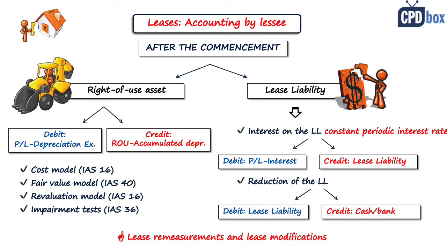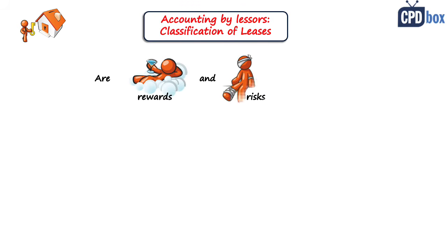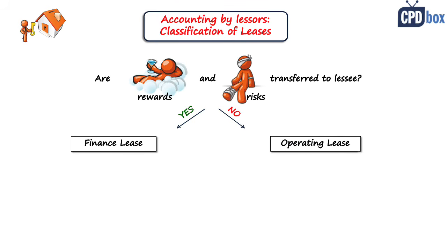Now let's take a look at accounting for leases by lessors. Here, nothing much really changed compared to the previous standard. It means that you need to classify the lease first and then account for it based on the classification. So the principal question is, are substantially all rewards and risks of ownership of the leased asset transferred to the lessee or not? If yes, then the lease is a finance lease, and if not, then the lease is an operating lease. And you should answer this question right at the inception of the lease.